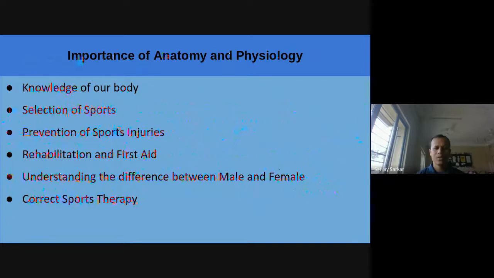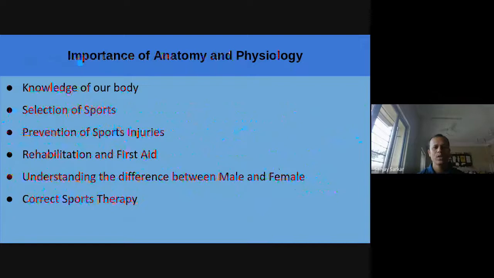So anatomy and physiology give vast knowledge about the body, and about the selection of sports. According to our body structure, our body capability and efficiency, we can select our sports. Body types are there: endomorph, ectomorph, and mesomorph. So according to our body structure, we have to choose our sports, otherwise the performance will decrease.